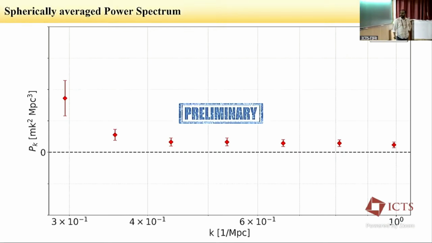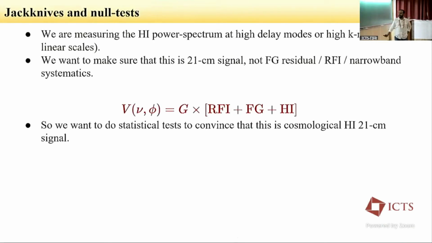However, what we can do is confirm that this is not foreground residual or narrowband systematics or anything, because those will also give a positive signal, right? So there are many things which can go wrong. We can have a narrowband RFI, we can have a narrowband gain error, which will couple with foreground leak power to high delay, which will basically look like you are detecting HI, but you are not.